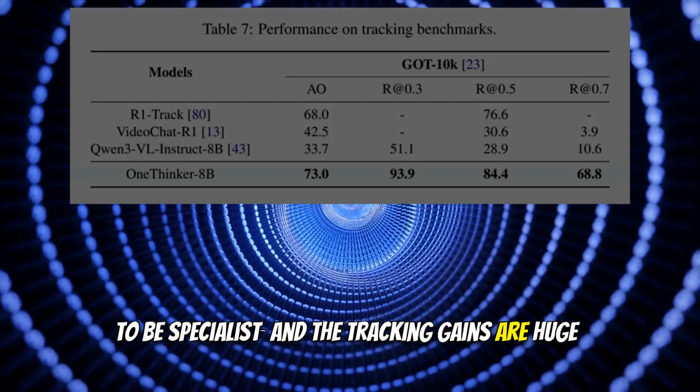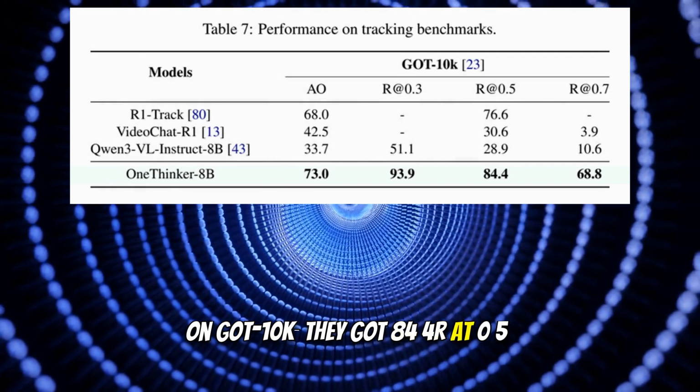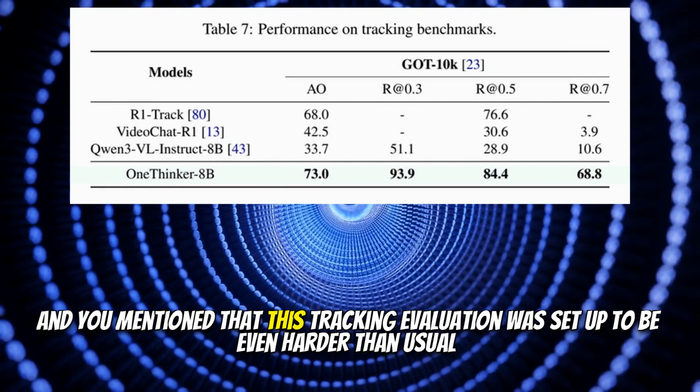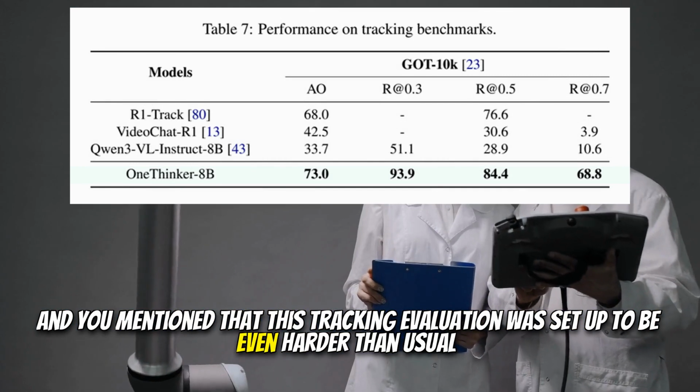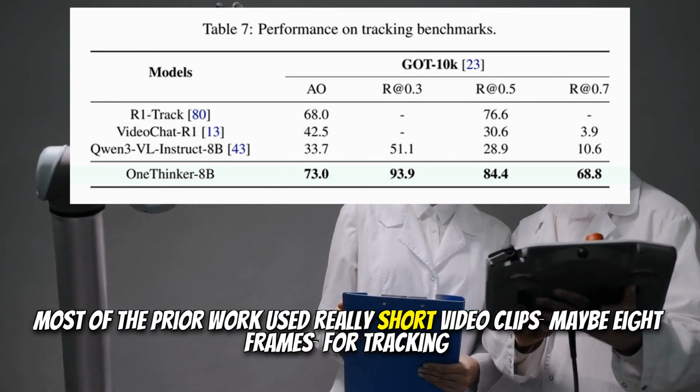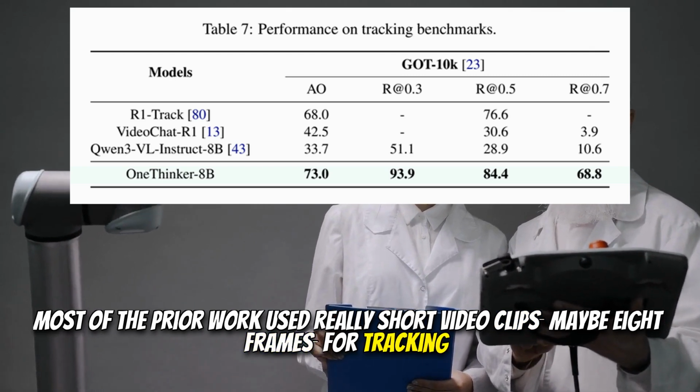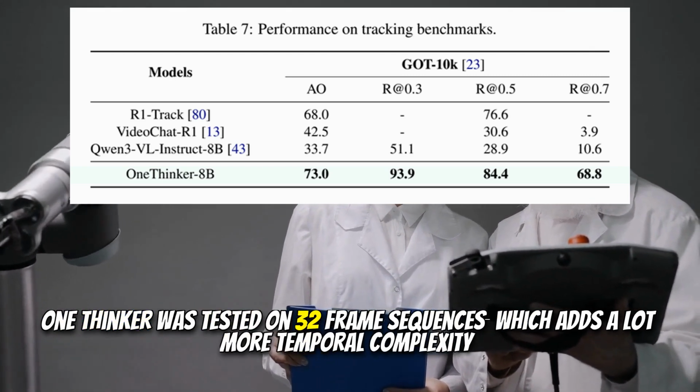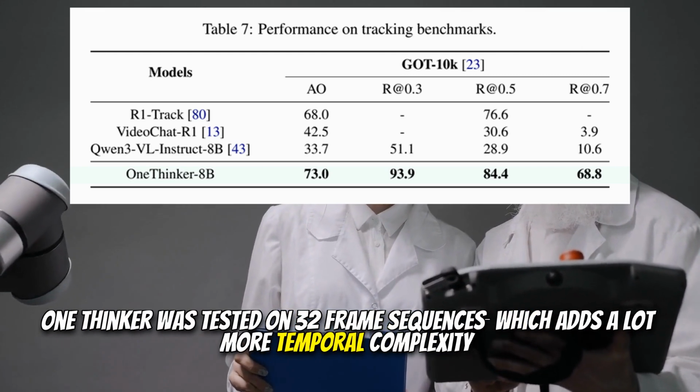And the tracking gains are huge. On GOT10K, they got 84.4 R at 0.5. And you mentioned that this tracking evaluation was set up to be even harder than usual. It was. Most of the prior work used really short video clips, maybe 8 frames, for tracking. OneThinker was tested on 32 frame sequences, which adds a lot more temporal complexity.